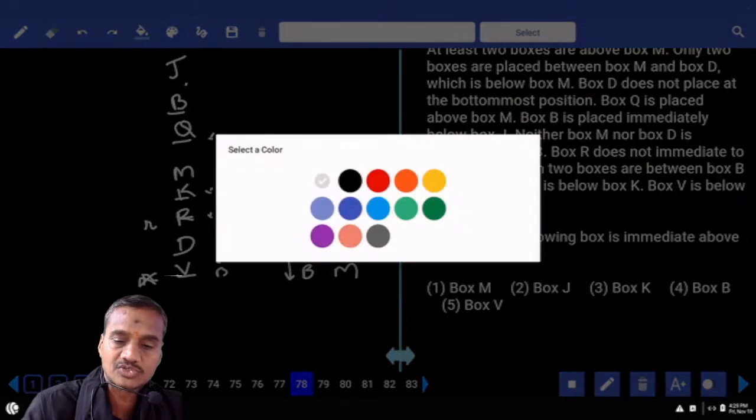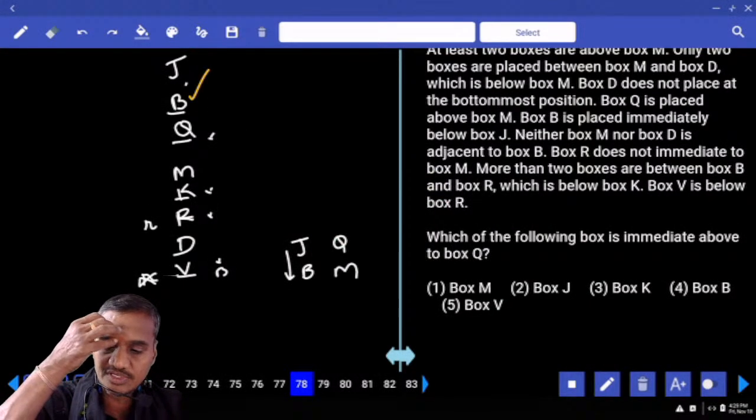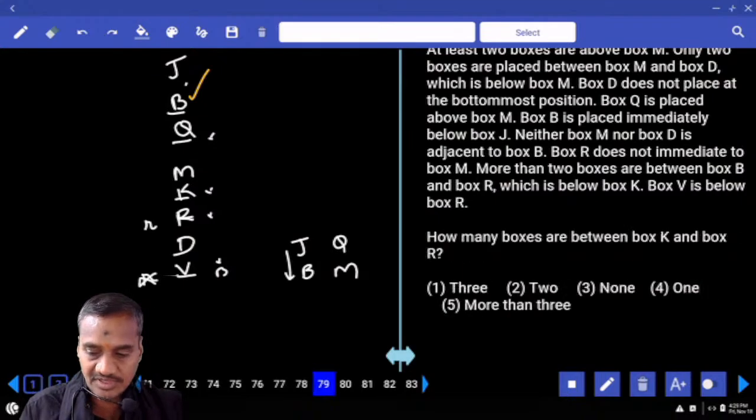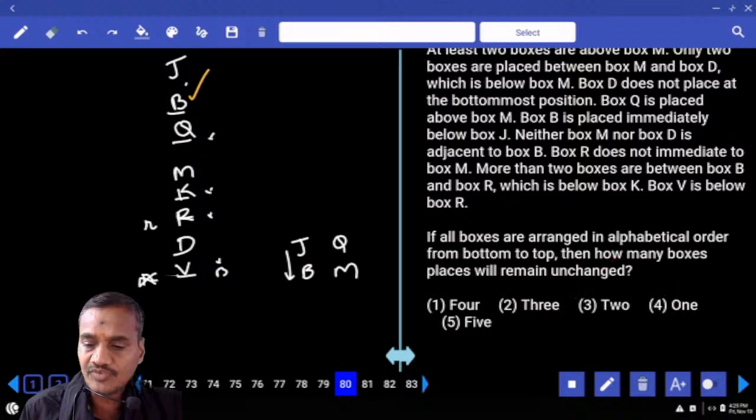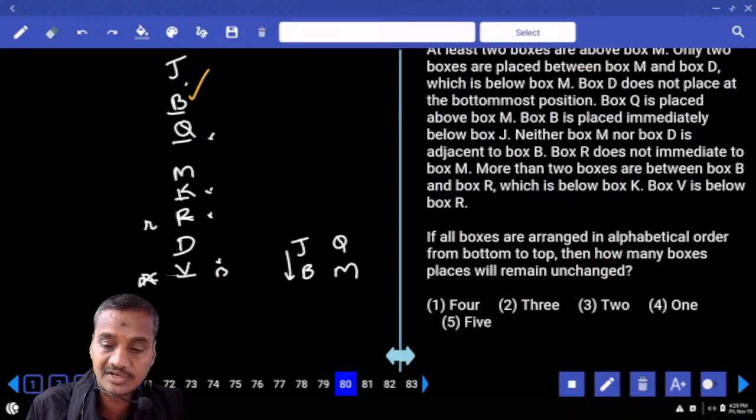Then which of the following box is immediately above box Q? Immediately above this box Q, tell me what is that box? B, that is choice 4. And 79, how many boxes are in between K and R? Now in between K and R there is no box in between these two, isn't it? None, choice 3.